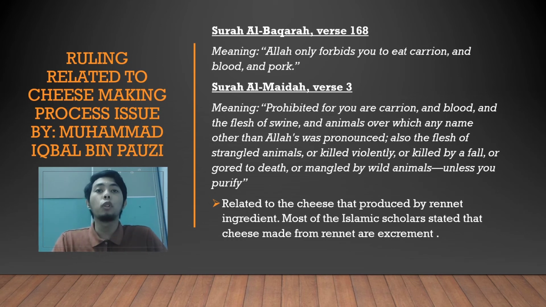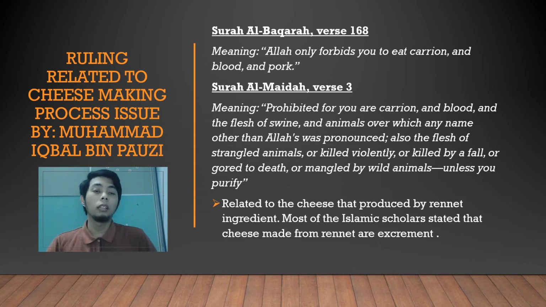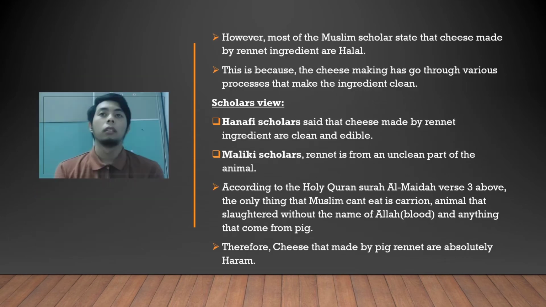Related to the cheese produced with rennet, most of the Islamic scholars state that cheese made from rennet is considered excrement. Why? Because rennet is from the belly of the animal, which is the place of destination of food in the animal's belly. So now it is clear that from the scholars' view, this rennet is excrement.